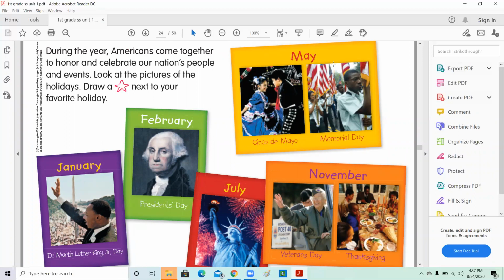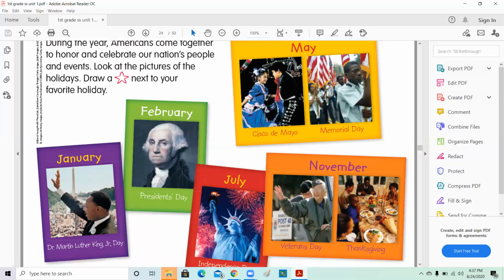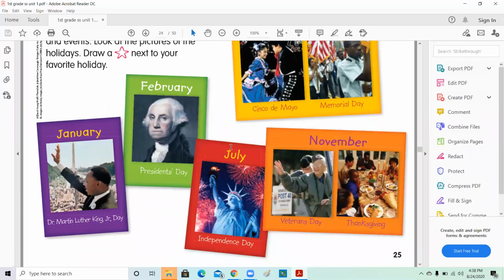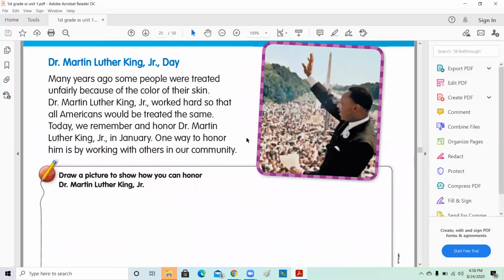and Memorial Day. We celebrate these two events on different days and dates in May. And we have Independence Day in July, and we have Veterans Day and Thanksgiving in November. So these are the holidays that we celebrate, and some of the holidays we actually celebrate in America. All right, let's go to page 26 and learn more about Dr. Martin Luther King Jr. Day. All right, many years ago, some people were treated unfairly because of the color of their skin.